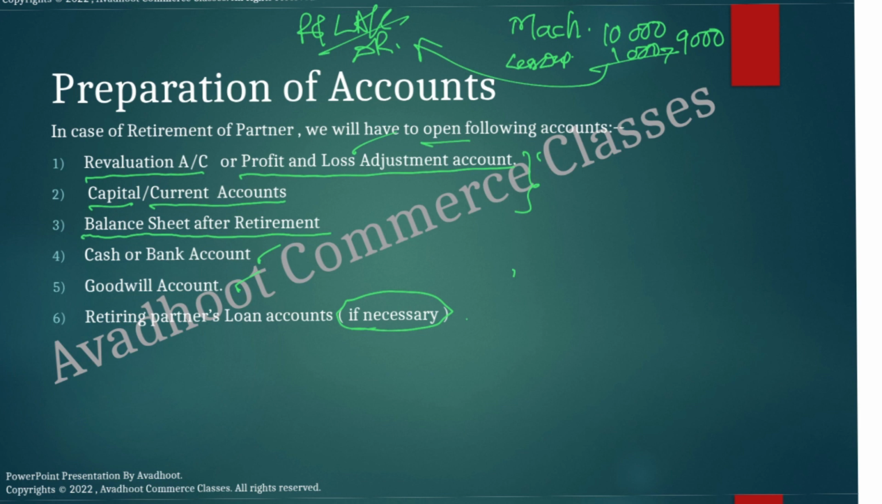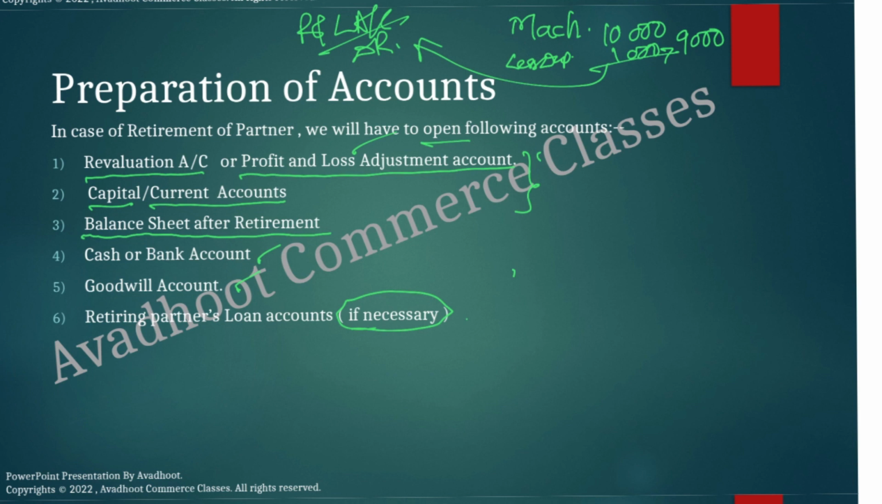After doing all the adjustments of the appreciation and depreciation of the assets, then go for the goodwill. Calculate the goodwill and, as we have seen, do the treatment of goodwill. Then close the profit and loss adjustment account. Transfer the balance: if profit is there, to the partners' capital account credit side, all partners. If there is a loss, then transfer to the partners' capital account debit side or current account debit side, to all partners in their old profit sharing ratio.